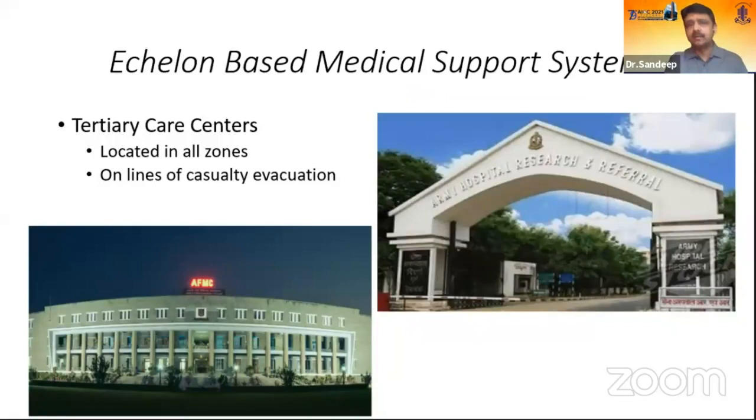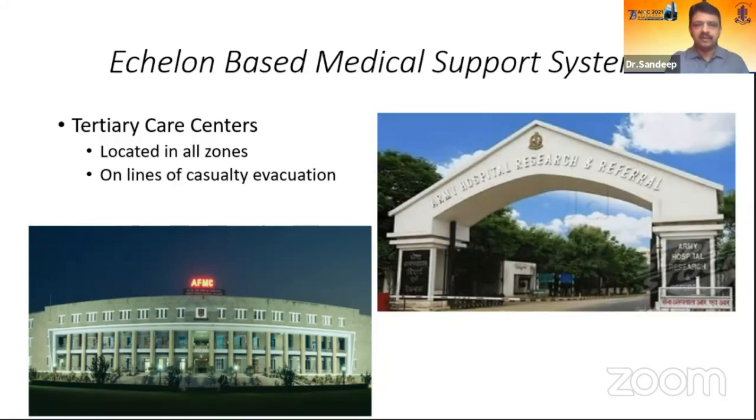The final support system is at the tertiary care centers, which are located in all zones and are planned along the lines of casualty evacuation. In the northern sector, we have a command hospital in Udhampur, then a command hospital in Chandi Mandir. Similarly in the northeast sector, we have a command hospital, which is a tertiary care center, in Kolkata.